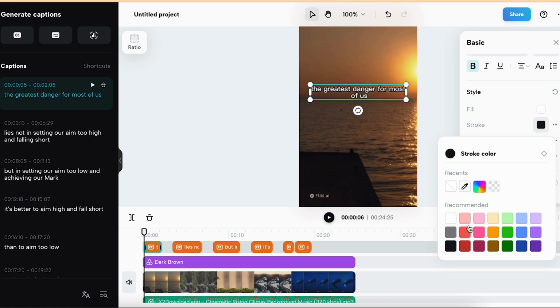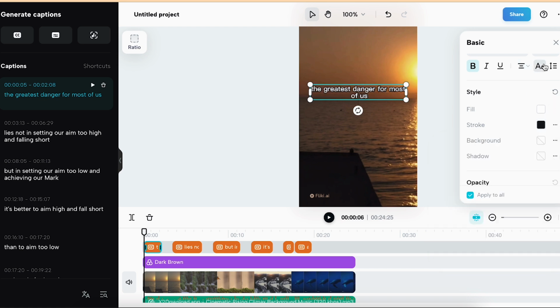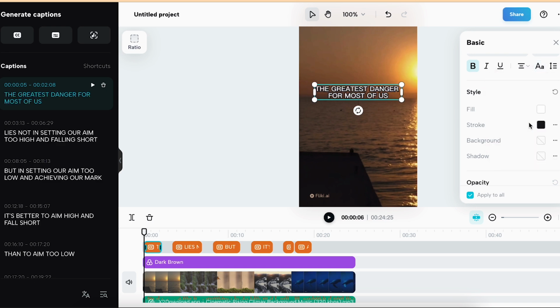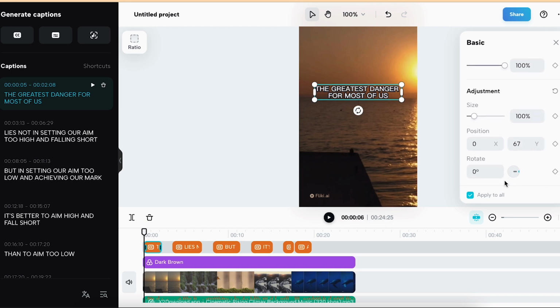The text is a little too long, so I'm going to click on Captions in the top right corner. Each part of the captions is shown separately. You can choose a part, press enter, and it will split into two smaller parts. You can repeat for the other captions. Now let's see the result.